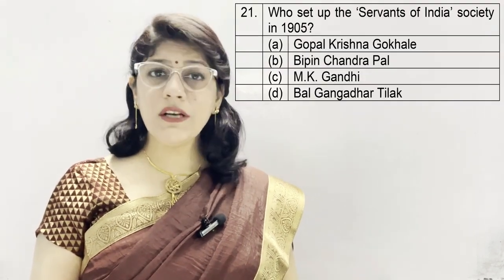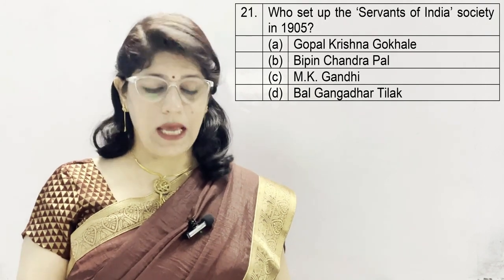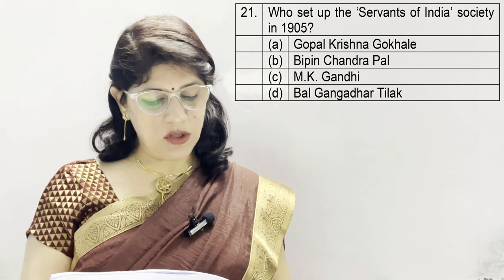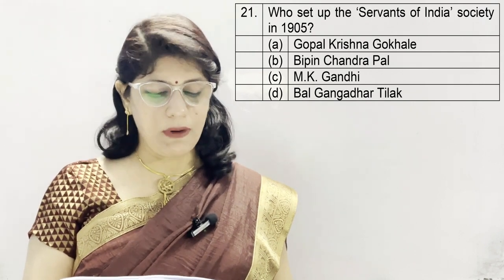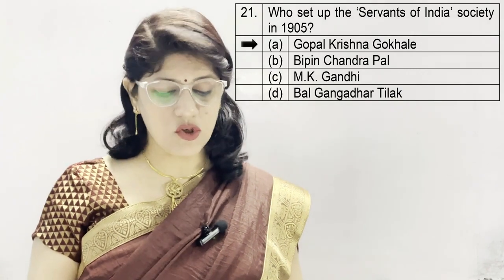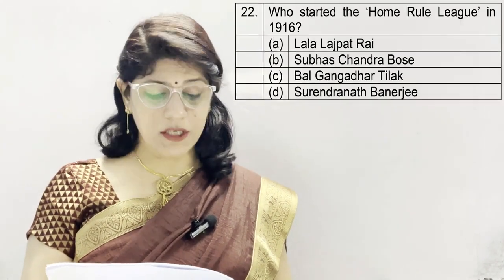Question number 21. Who set up the Servants of India Society in 1905? A. Gopal Krishna Gokhale, B. Bipin Chandra Pal, C. M.K. Gandhi, and D. Bal Gangadhar Tilak, and the correct option is A. Gopal Krishna Gokhale.